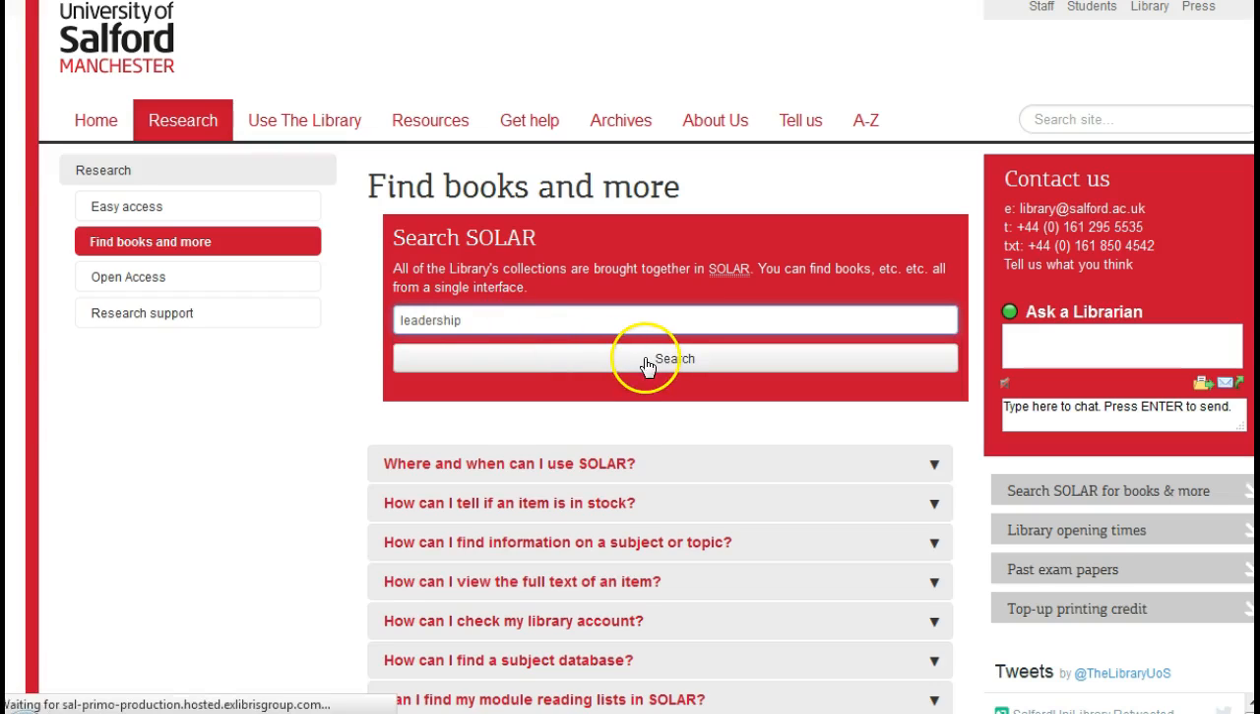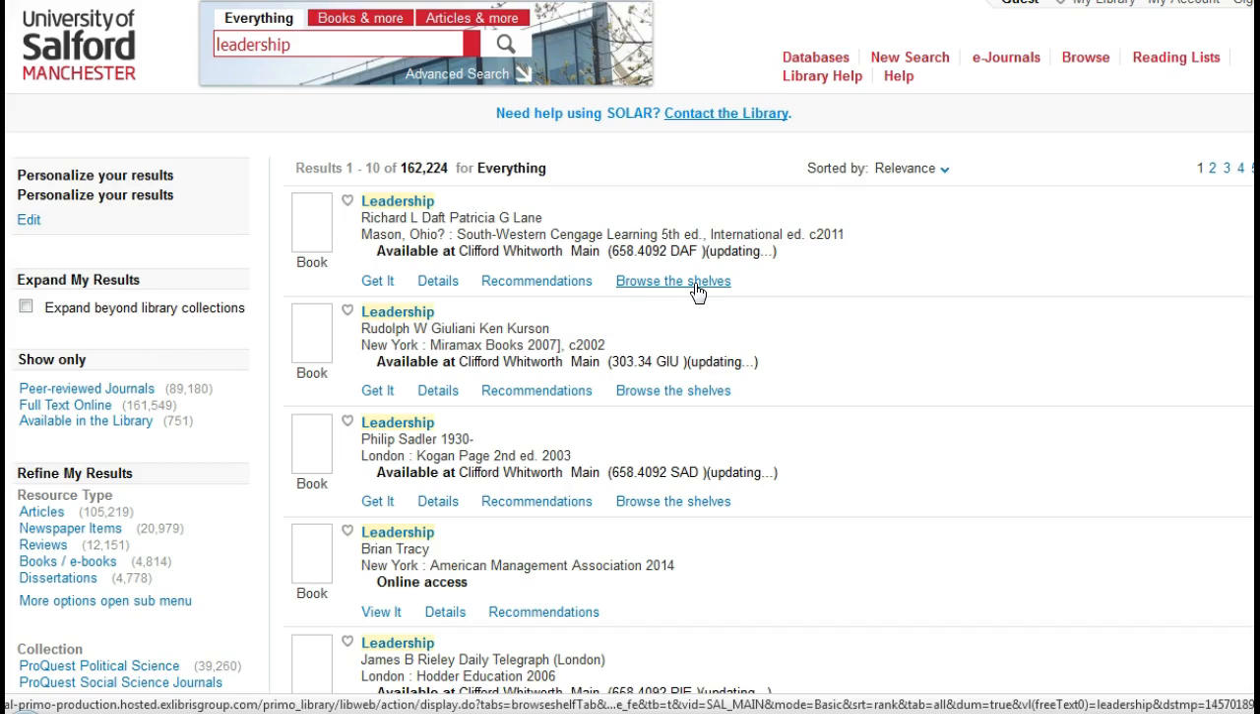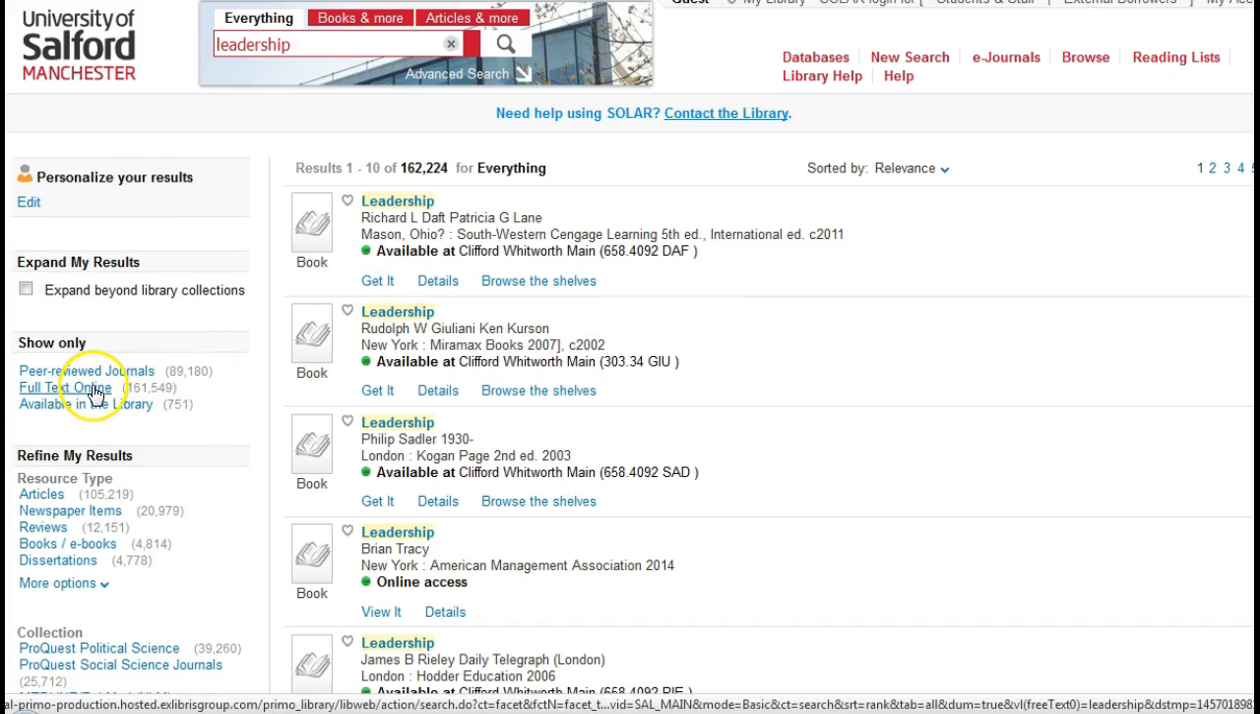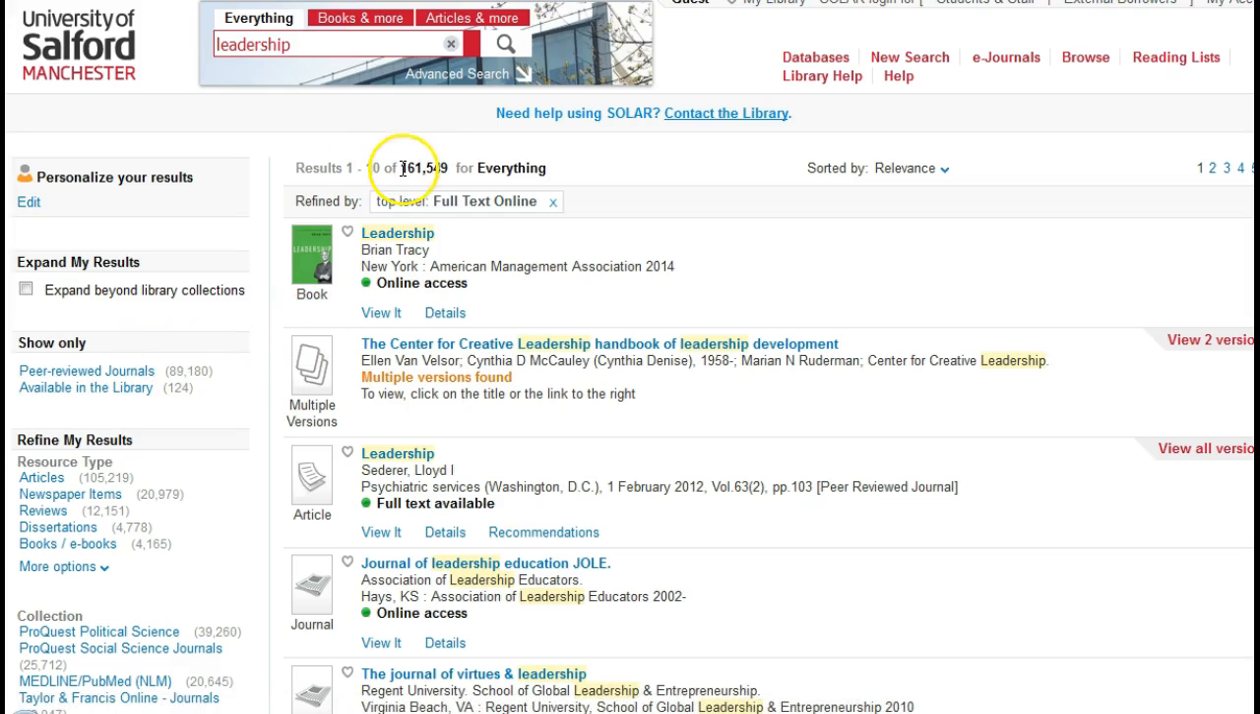So you might want to do an initial search of the library resources on leadership, and this takes you to our Solar library page. We'll just ask it again to look for books and articles. Click here to full text online, because you're accessing the module online and it may not be convenient for you to come to the library. And here you'll see we have 161,549 resources, so obviously you'll need to fine-tune your search by putting more specific search terms up here.